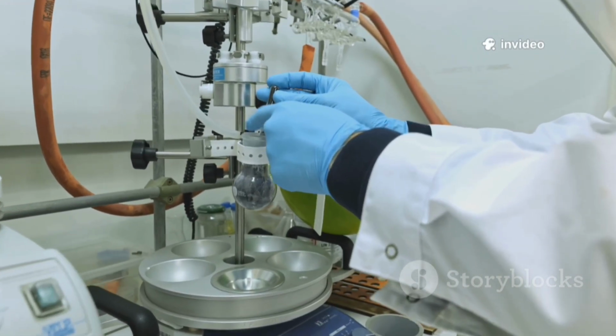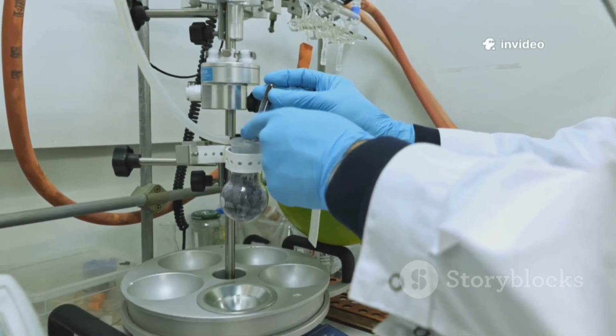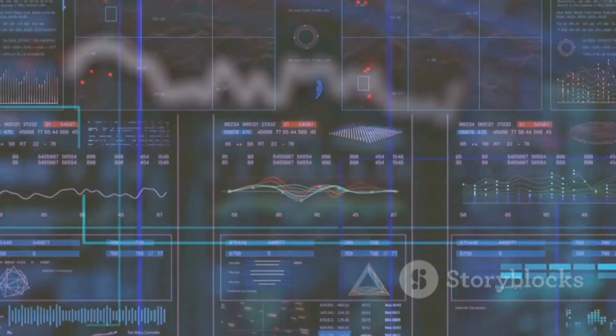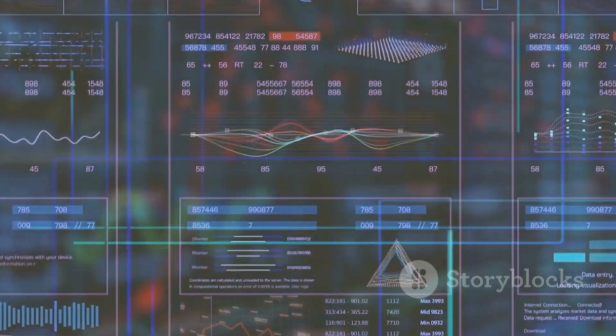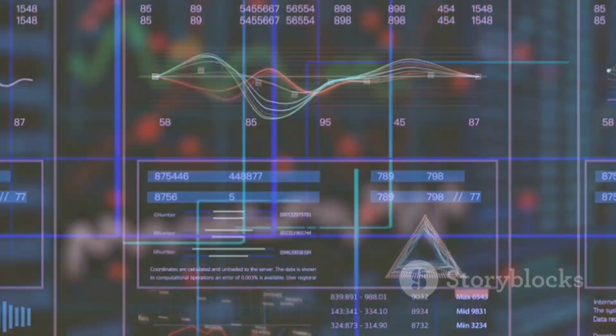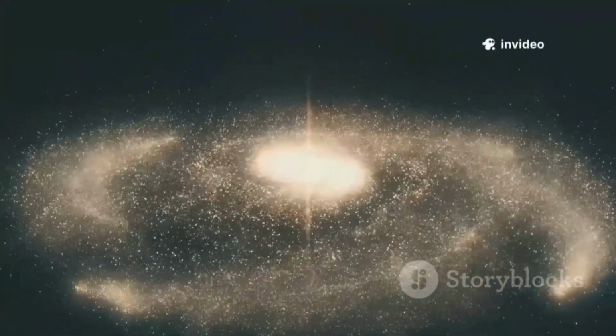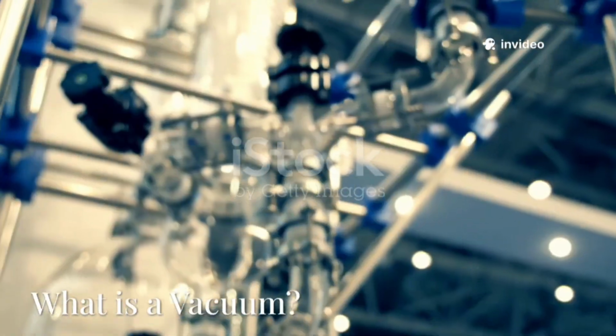Scientists classify vacuum levels based on pressure ranges, often measured in torr, which is a unit of pressure. So here's a breakdown of how different regions of space relate to these vacuum classifications. It's really intriguing how these classifications help us understand the vastness of space.